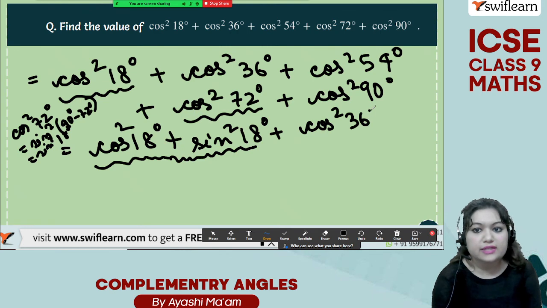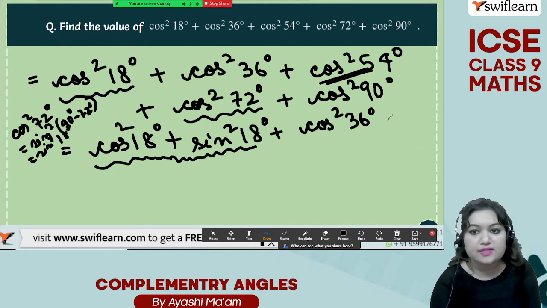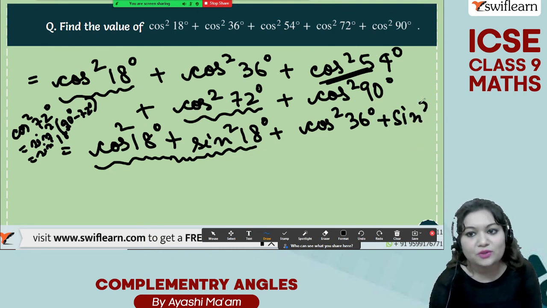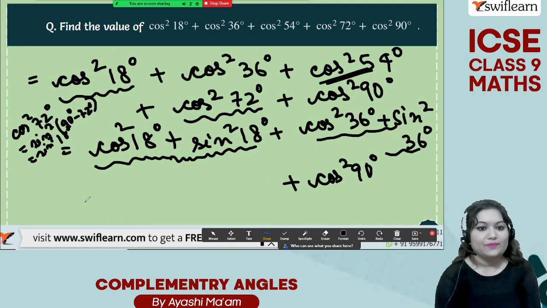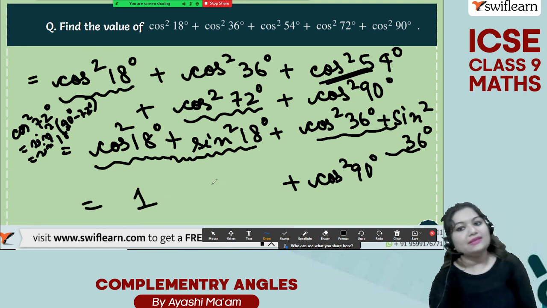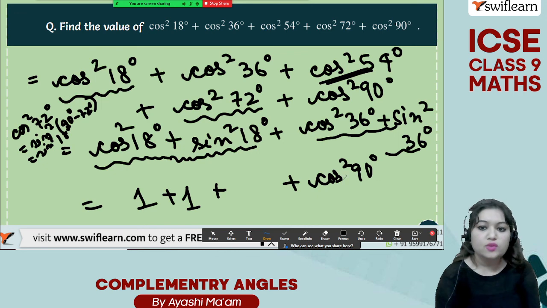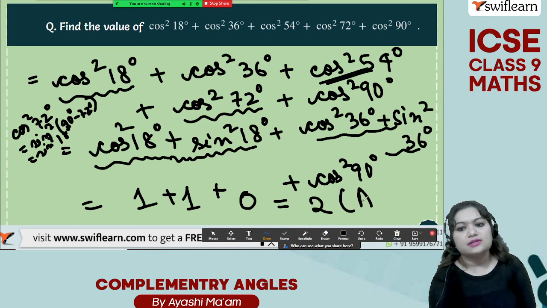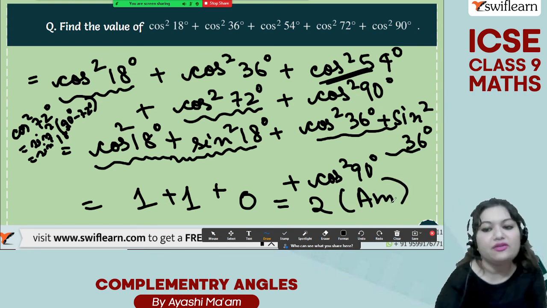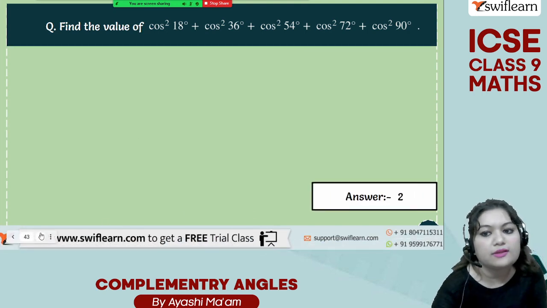Next we have cos square 36 degree and we just converted cos square 54 degree. This is why I showed you a separate conversion. This will be equal to sine square 36 degree. Again we can see the formula, cos square theta plus sine square theta is equal to 1. Plus what is left? Cos square 90 degree. So 1 plus 1 plus cos square 90 degree. Cos 90 is 0, so the square will also be 0, and your answer is 2. Very, very easy. Just by applying the formula, we are simply solving all the problems.